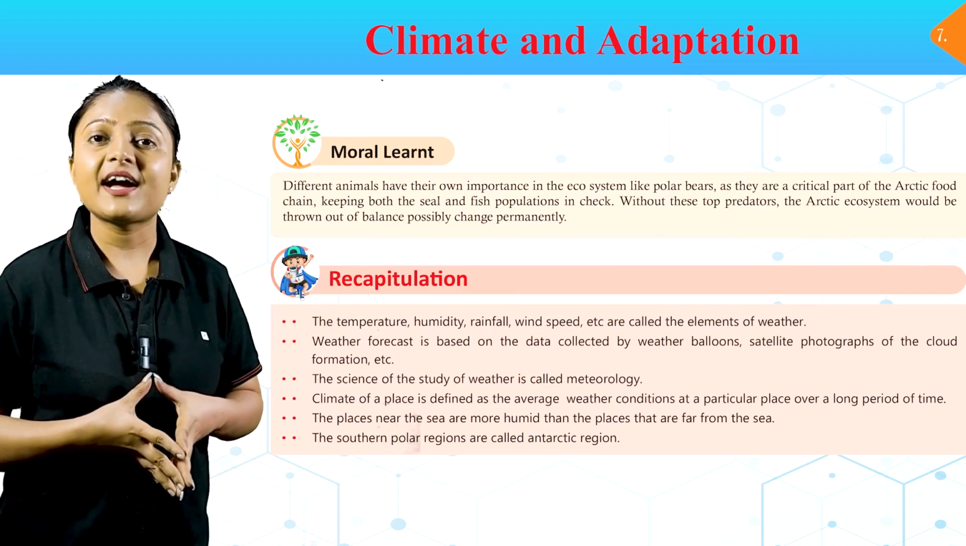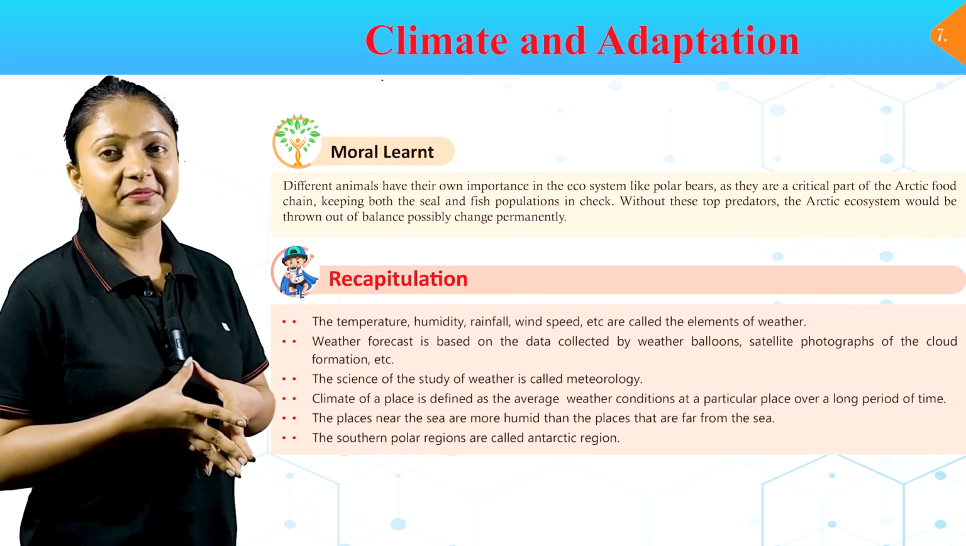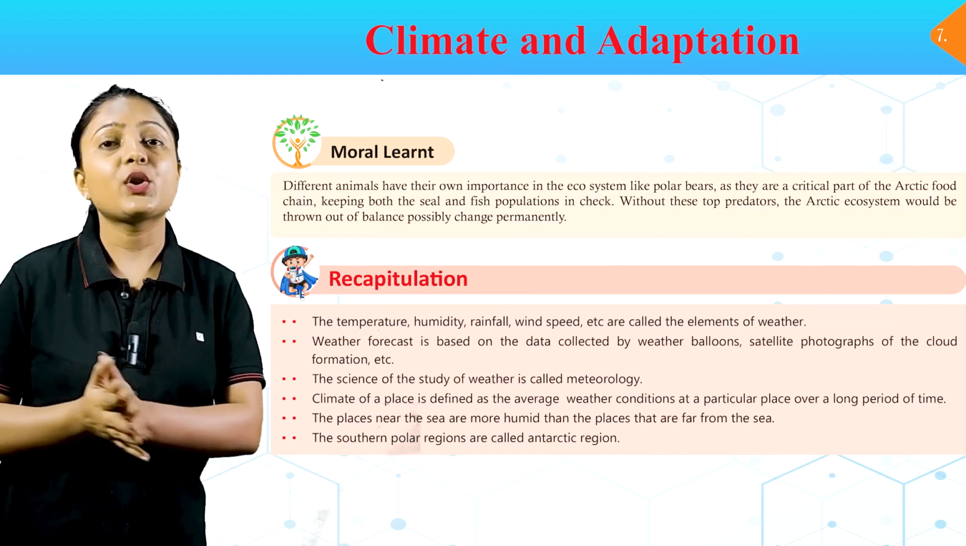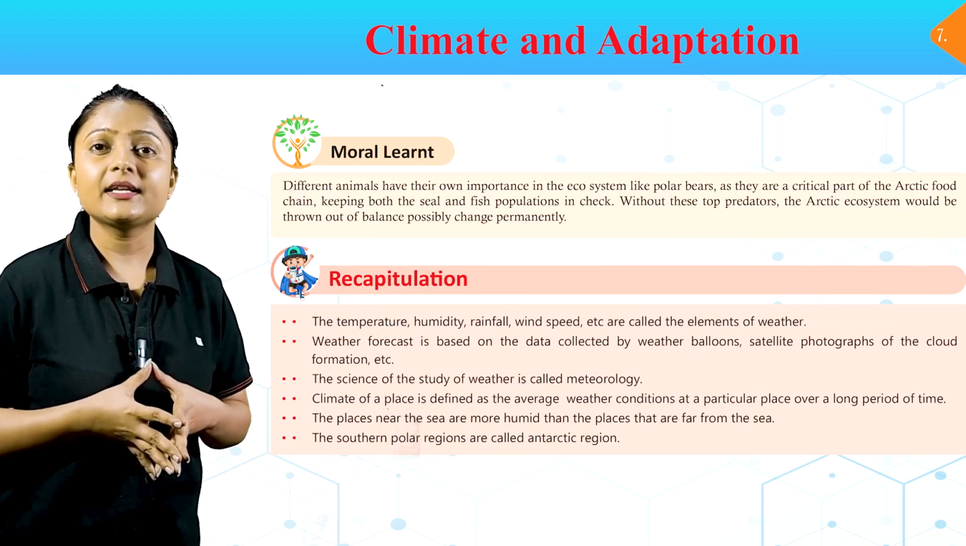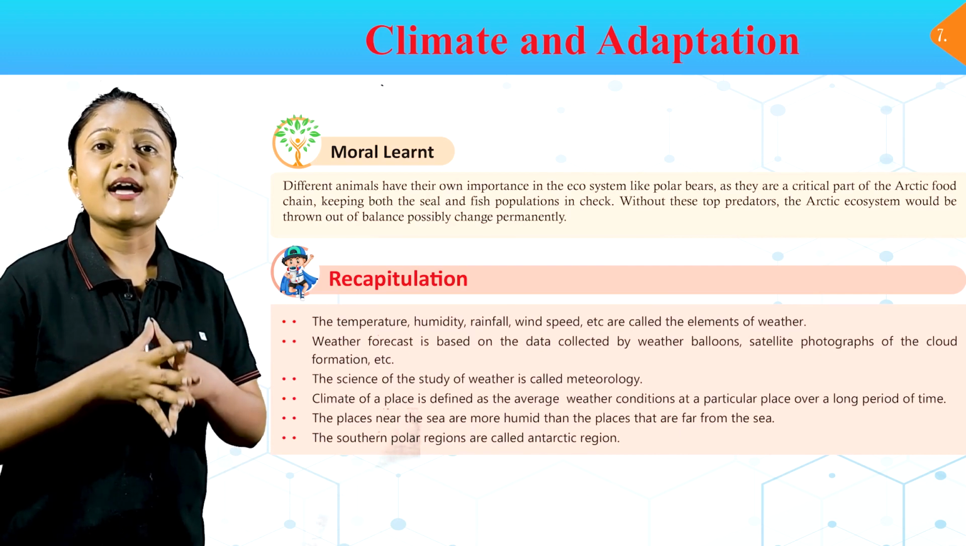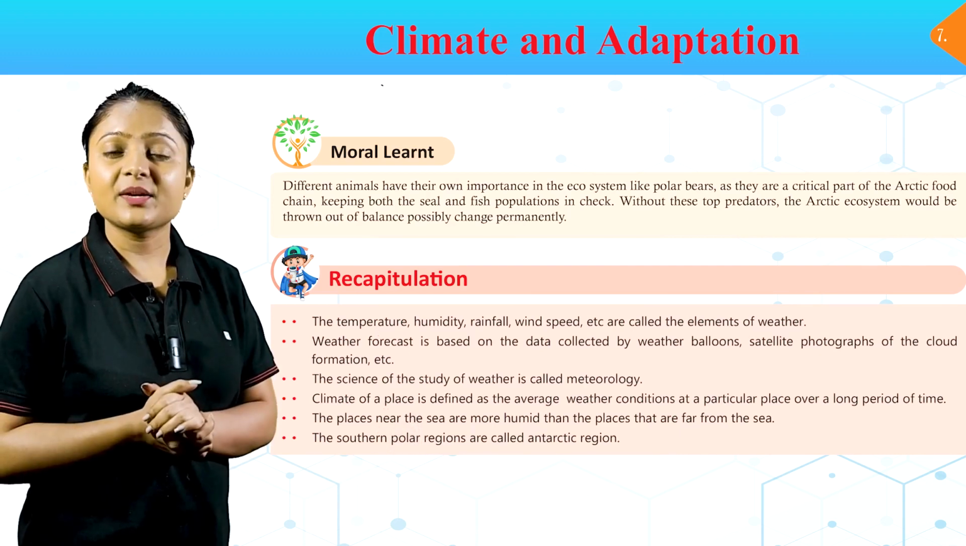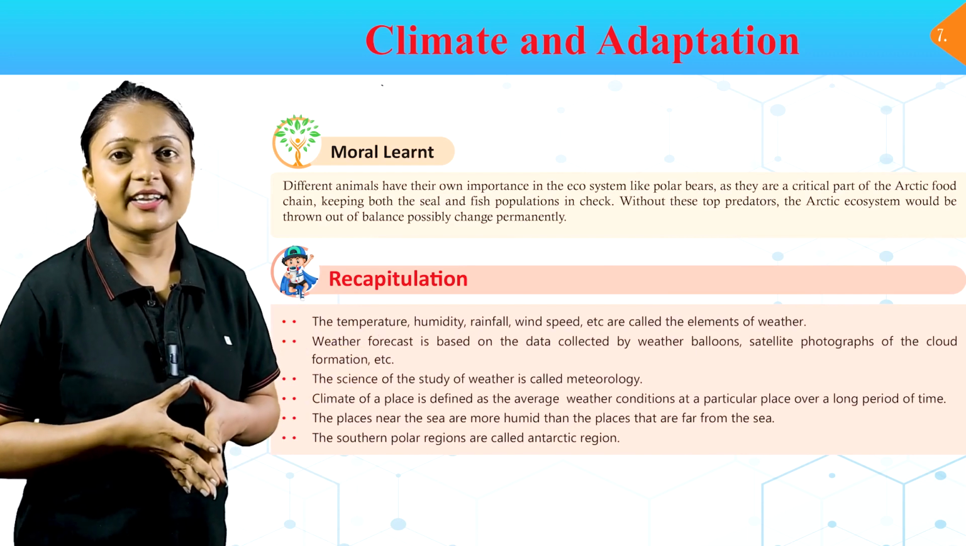Climate of a place is defined as the average weather condition at a particular place over a long period of time. The places near the sea are more humid than the places that are far from the sea. The southern polar regions are called Antarctic region.